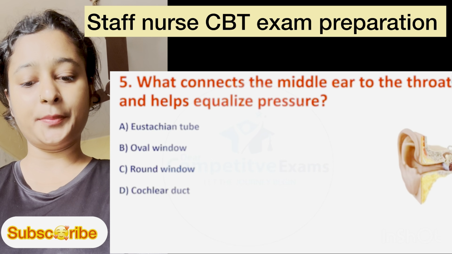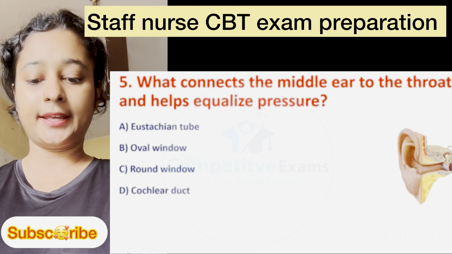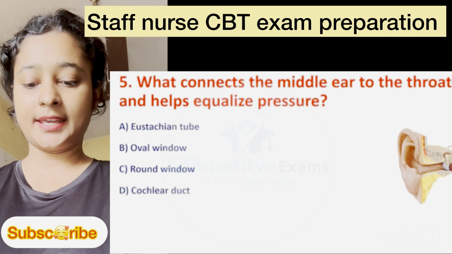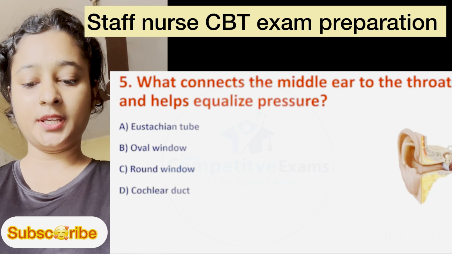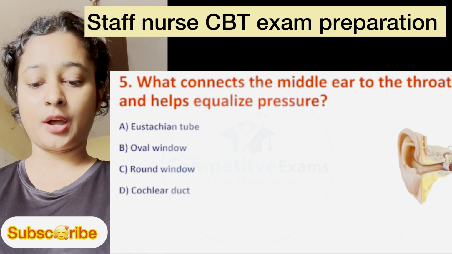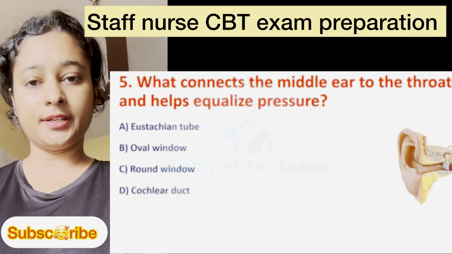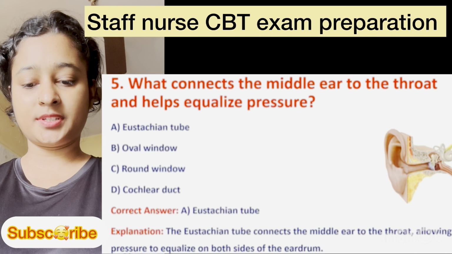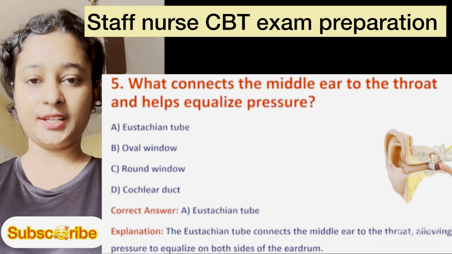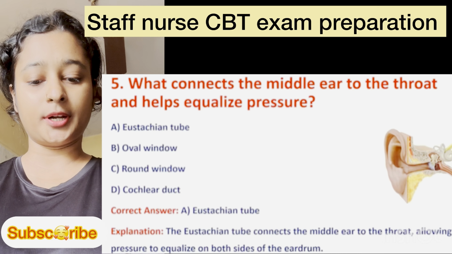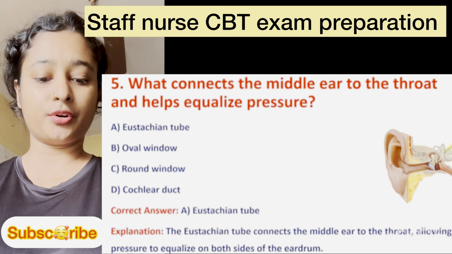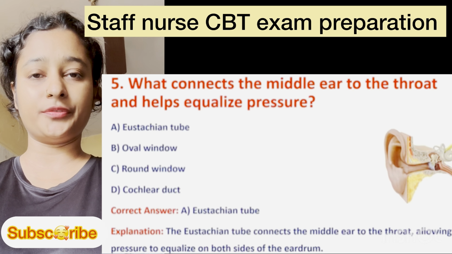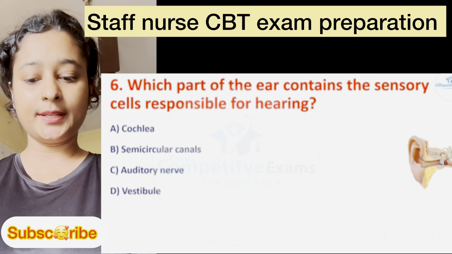Question number 5. What connects the middle ear to the throat and helps equalize pressure? Option number A eustachian tube, B oval window, C round window and D cochlear duct. Here the correct answer is option A, eustachian tube. Explanation: the eustachian tube connects the middle ear to the throat, allowing air pressure to equalize on both sides of the eardrum.